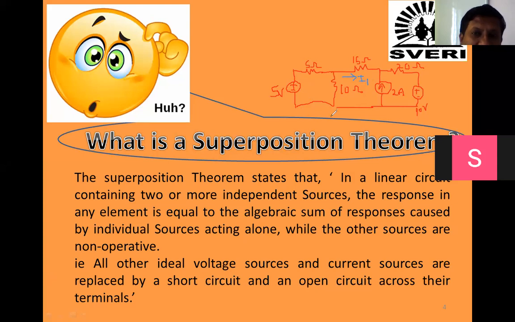Now at that time, what do I have to do with respect to 2 ampere and 10 volt? What do I have to do with the 2 ampere current source? Open. Yes, very good. So this I will open.